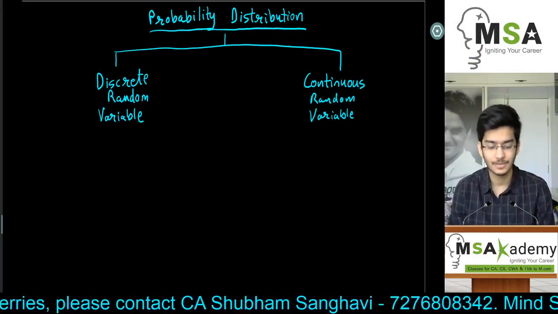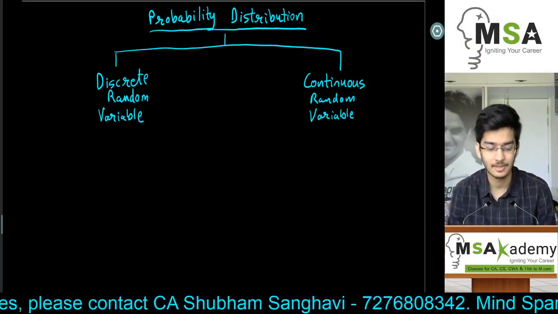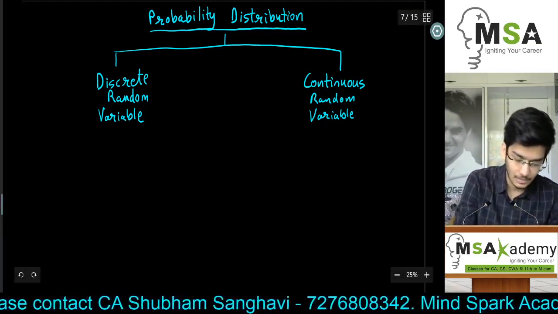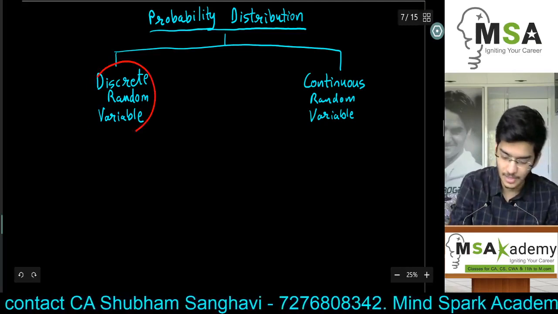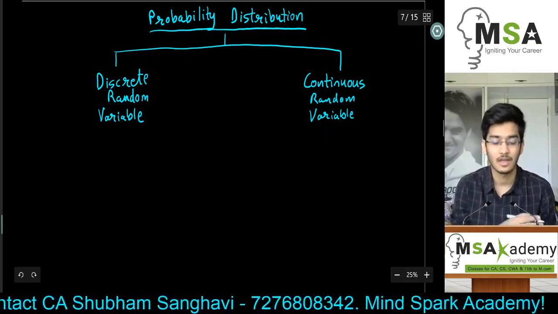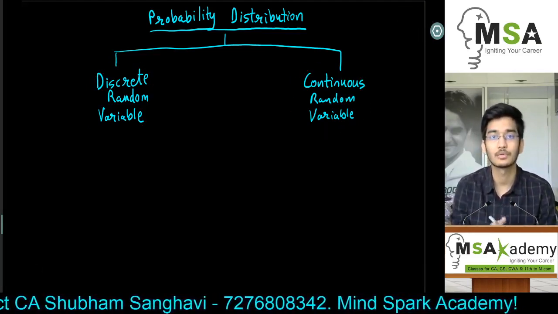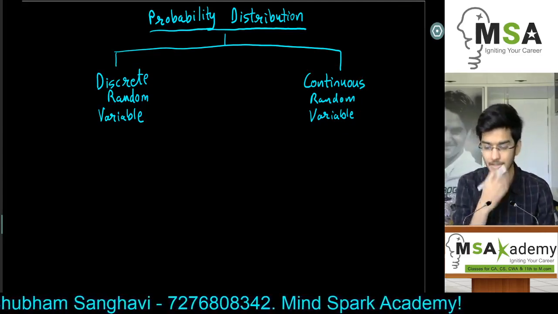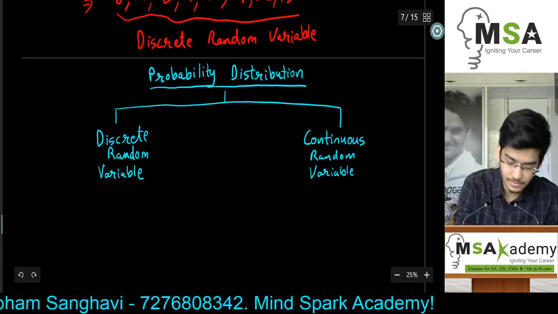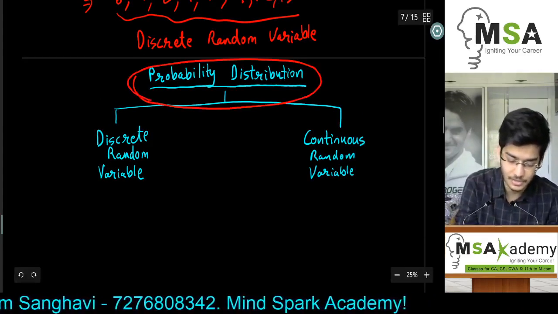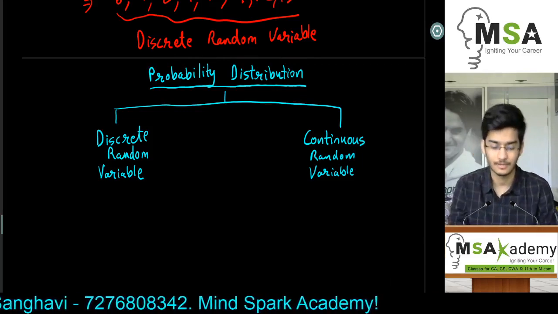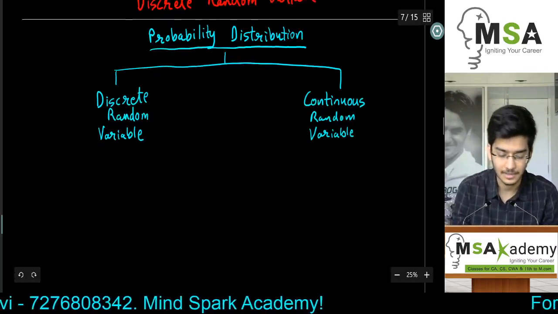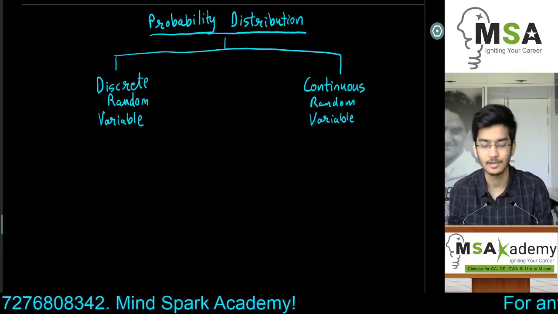In the last two videos we discussed the two different types of random variables, which are discrete random variable and continuous random variable. So we have already discussed the distinction between these two types, what is the difference between the two, and how to detect which one of them is a discrete random variable and which one is a continuous random variable. Today we are going to discuss the probability distribution of these two random variables. So we'll need to understand the meaning of probability distribution, and then we'll move on to the two different types of probability distribution.